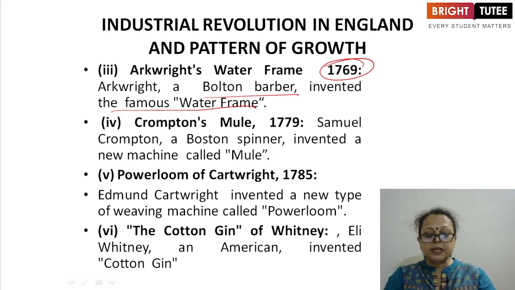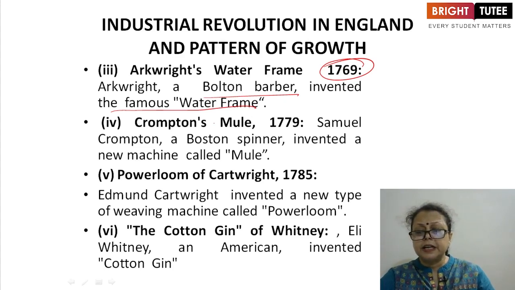So Arkwright's invention meant the coming of the factory system. Earlier in textiles, most of the work was done by manual laborers in their homes, or in small-scale industries, cottage industry type structures. But when the water frame was invented by Arkwright, this gave rise to the factory system. A new invention meant the coming of the factory system, which developed after the water frame.